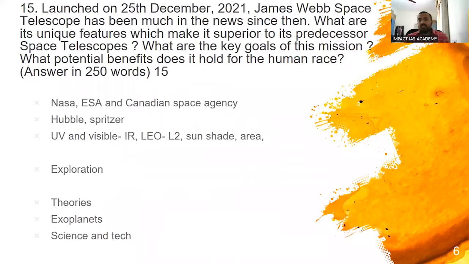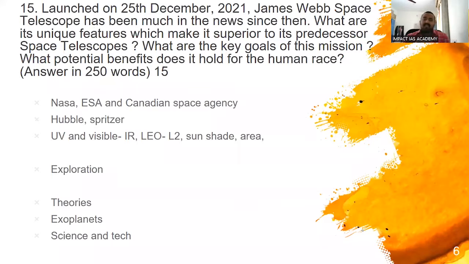Next, the James Webb Telescope. Of late, in the last 5 years, we can see that UPSC has asked questions, usually they used to do in prelims. Now they have asked questions in mains about NASA's interplanetary missions or any significant achievement that NASA has been doing. For example, they asked about Juno, I think in 2018 mains, about the features of the mission. So this question is on similar lines.